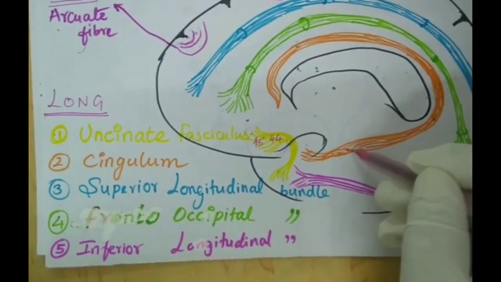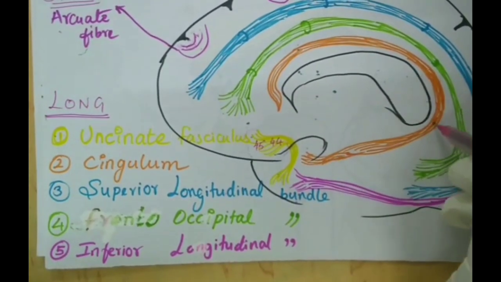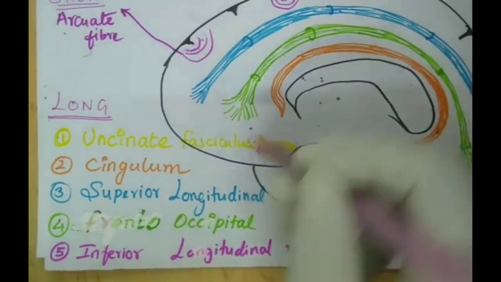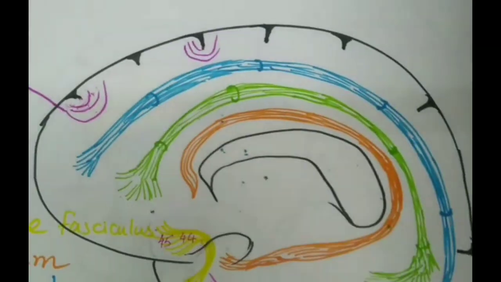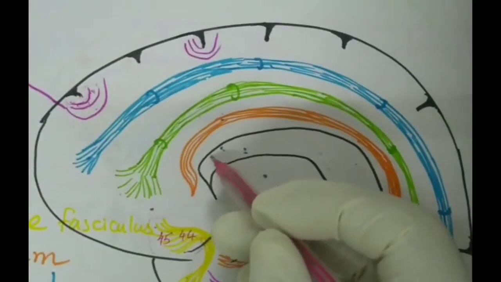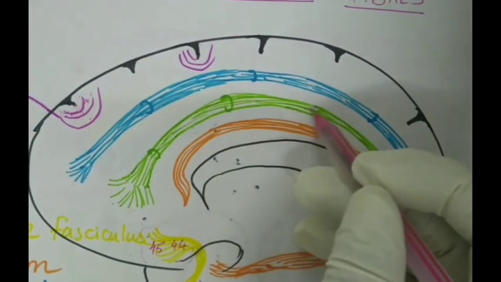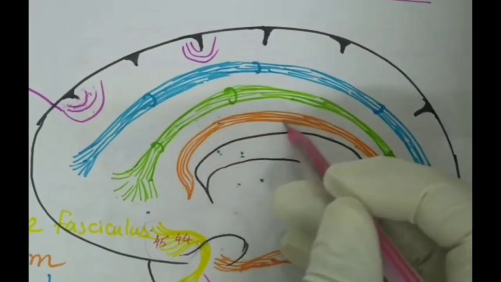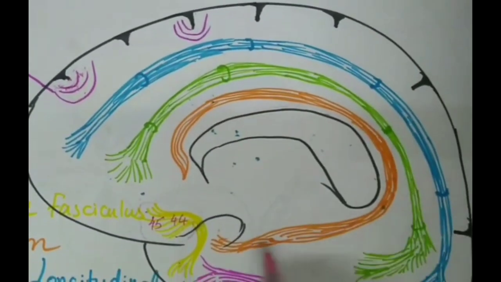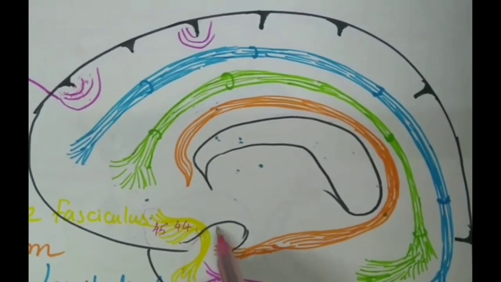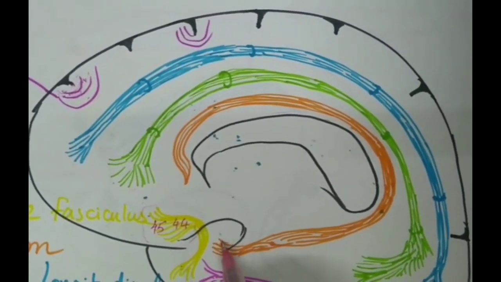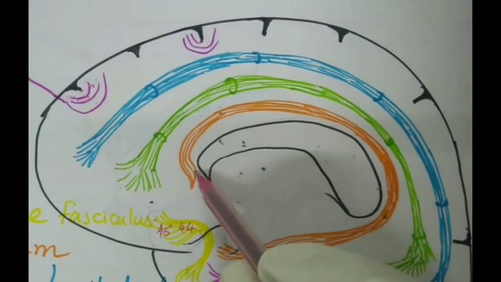Okay, next we are coming to the cingulum. This orange color bundle is the cingulum. What does it connect? The cingulum runs just above the corpus callosum and the callosal sulcus in the cingulate gyrus. We have the cingulate sulcus also. It is connecting with the uncus.